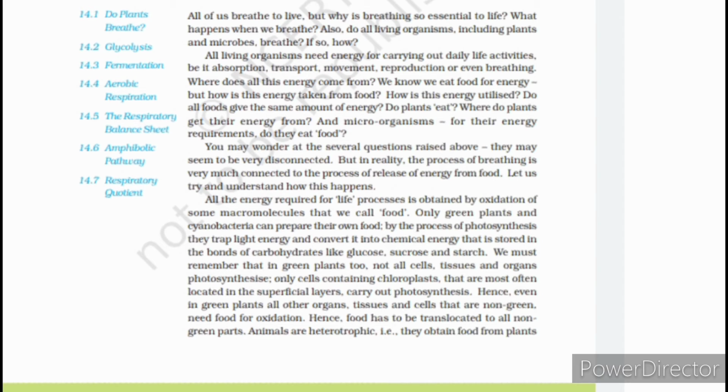We all know that there are two kinds of organisms here: autotrophs and heterotrophs. Autotrophs do photosynthesis while the heterotrophs can't. All the non-green plants, and the animals, are heterotrophic. That means they obtain food from plants.